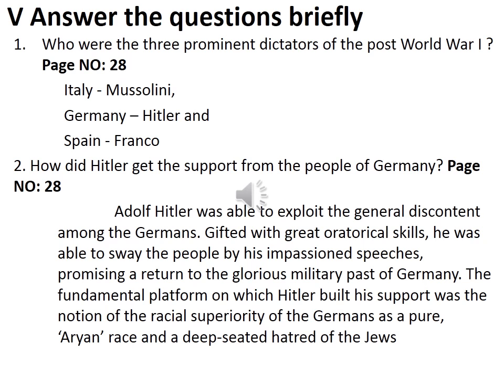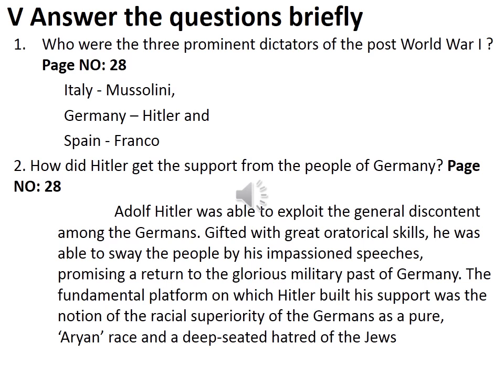Then second question, how did Hitler get the support from the people of Germany? Take page number 28, the third heading, rise of Adolf Hitler. First point, Adolf Hitler was able to exploit the general discontent among the Germans. Second, gifted with great oratorical skills, he was able to sway the people by his impassioned speeches, promising a return to the glorious military past of Germany.